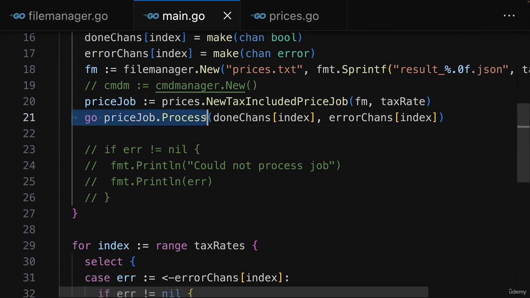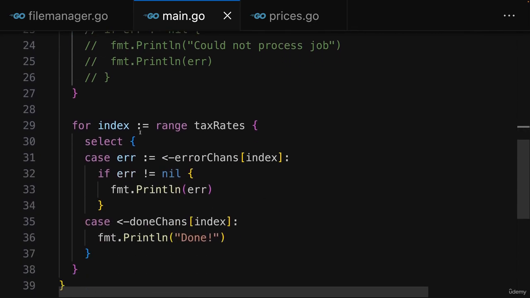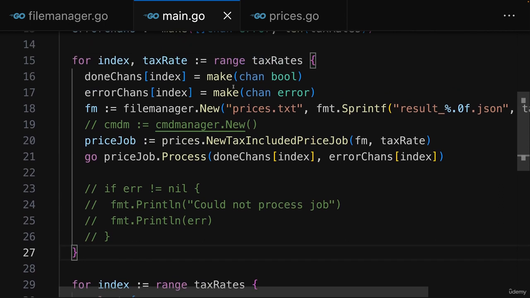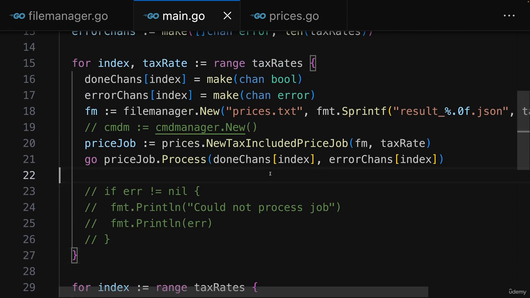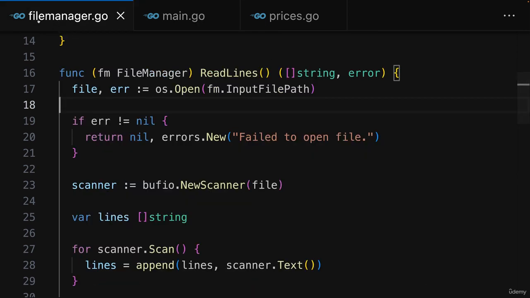So now we learned a lot about Go routines and channels and how we can work with those channels. Now there's one last concurrency related feature which I also want to introduce you to, because it can also often be helpful when working with Go. And for that I'll go to that filemanager.go file.